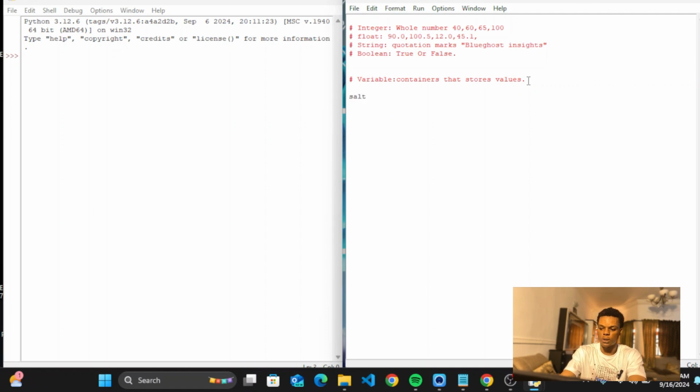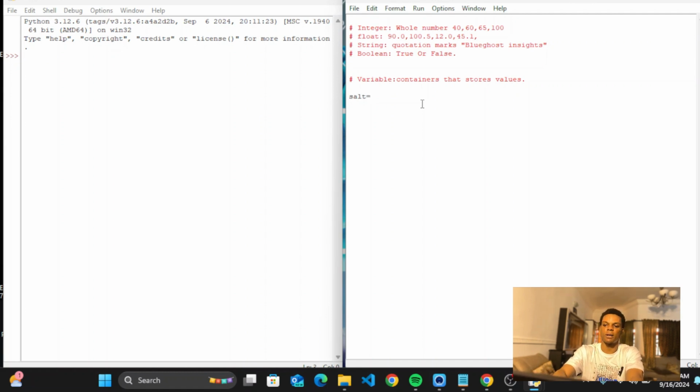Let's say salt. I'm going to name my variable salt. This is not yet a variable until you add the assign operator in front of it. Then this becomes a variable. If I don't add this assign operator, it's not yet a variable. I know most of you know it as equal to, but this is known as an assign operator in Python. In my previous video, I explained each of the operators that we have in Python. So we have salt and this assign operator in front of it, which makes it a variable. Are you following? Without this, it is an error already.